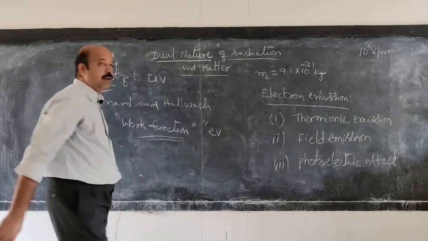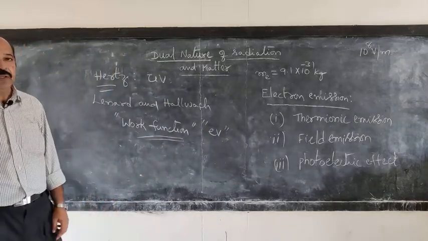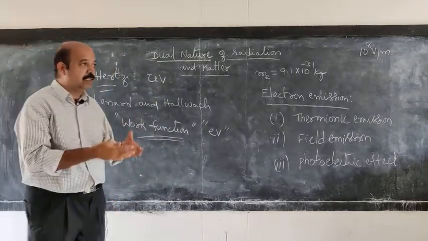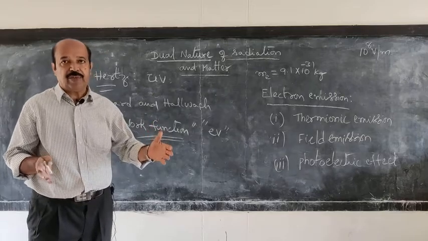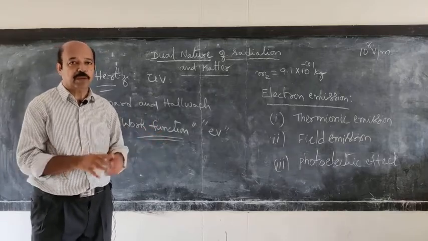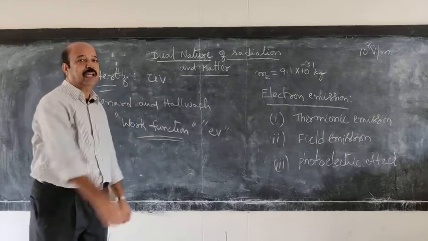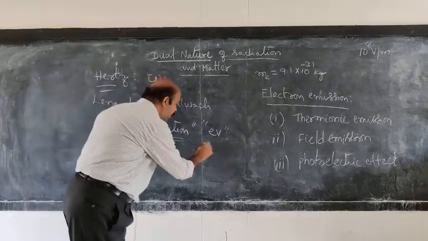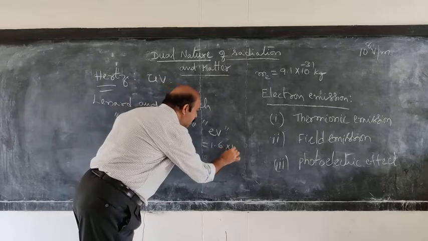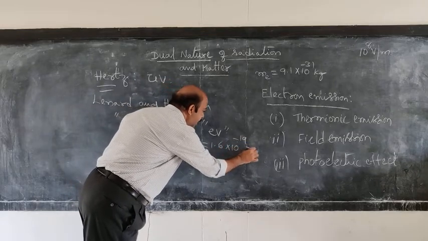You know the definition of the electron volt. If an electron is accelerated in an electric field between two points having a potential difference of 1 volt, the energy it acquires is known as 1 electron volt, which is equal to 1.6 into 10 to the power of minus 19 joules.